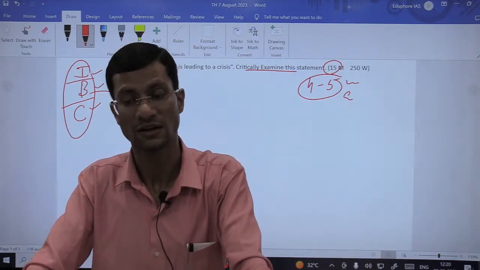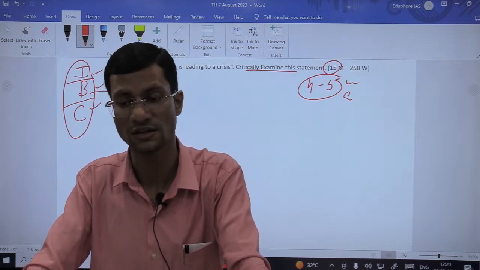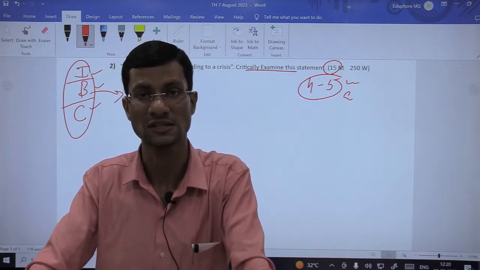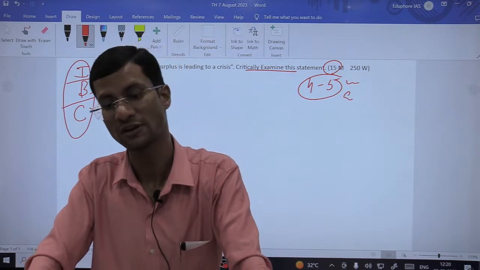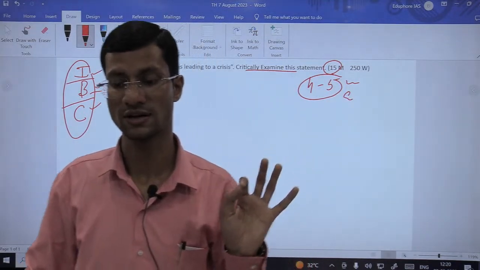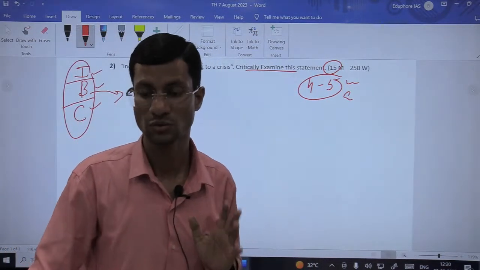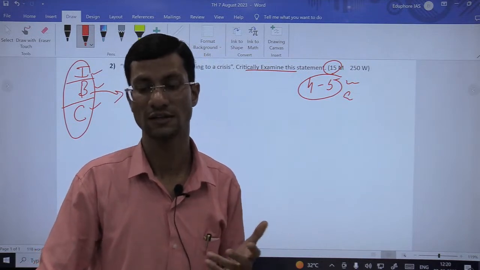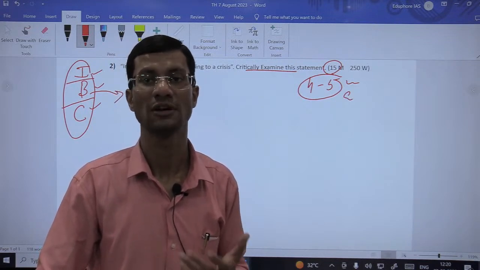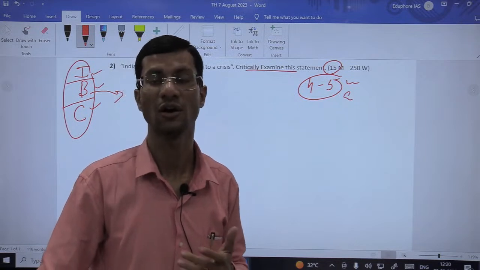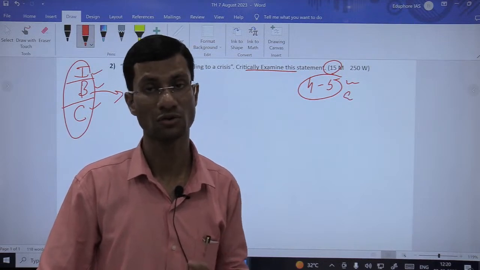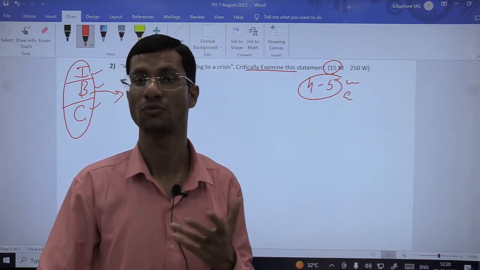So you can write: the sugar surplus and high exports as a result of policies favoring sugarcane cultivation. As we saw yesterday, instead of minimum support price, here it is FRP. Fine, that is fair and remunerative prices. So I can repeat, the sugar surplus and high exports are a result of policies favoring sugarcane cultivation such as the fair and remunerative price scheme and state government subsidies. So these are basically leading to the crisis, resulting in higher production. Fine. India's top sugarcane growing states rely heavily on groundwater for irrigation, leading to concerns over groundwater depletion.